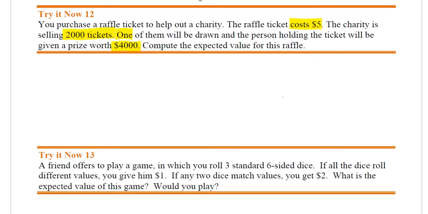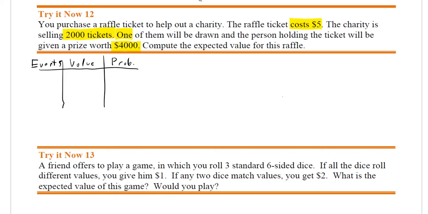Okay. Now, the best way to do this is to organize your information, and we're going to organize that with a table. It's not going to be as complicated as the conditional probability tables, but it does have a few things we need to focus on. First, we're going to have a column that represents my events. We're also going to have a column that represents the value, and we're also going to have a column that represents the probability. If we organize all these pieces of information, it should be a lot easier to consider.